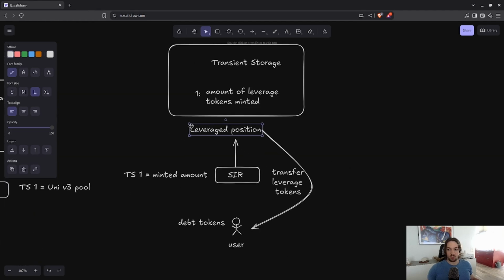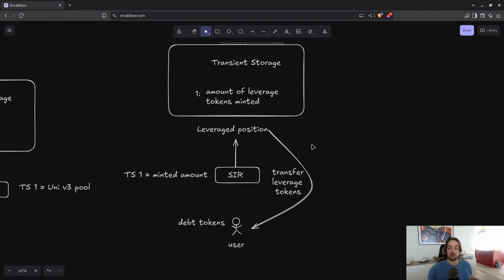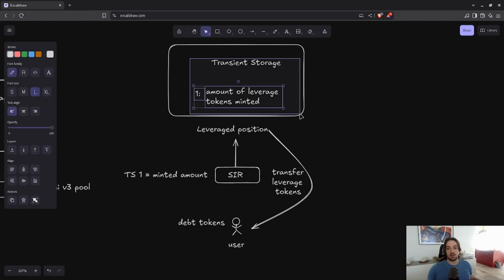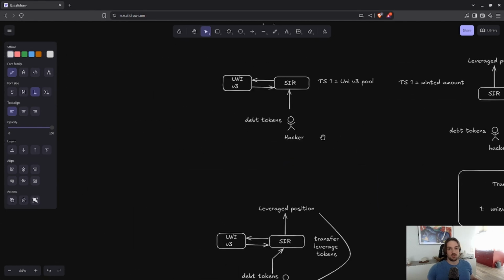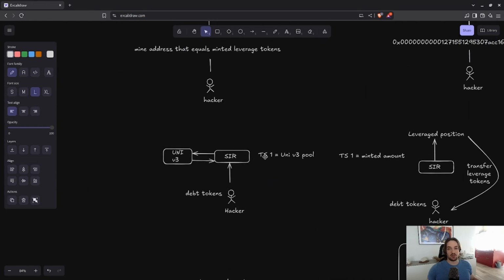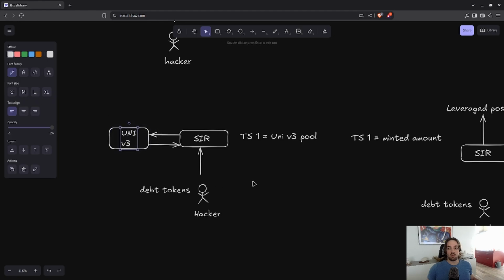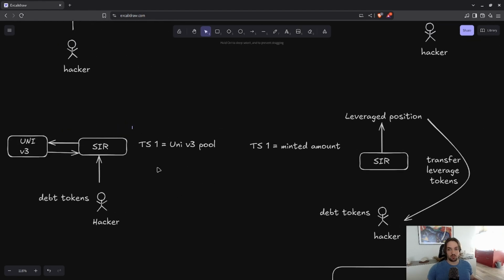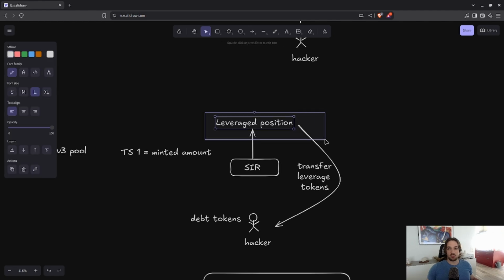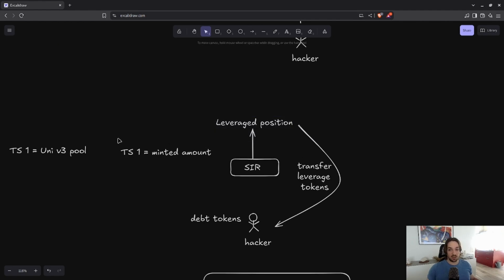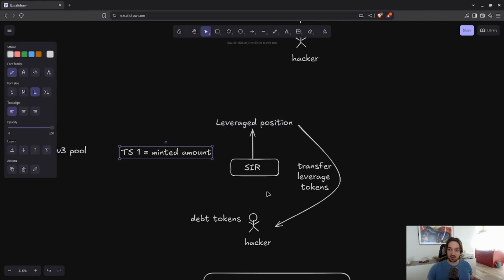Then when we finish the minting and the Uniswap callback, at transient storage 1 the contract will store the amount of leverage token minted. So this allowed the hacker to provide debt token and go through Uniswap v3. Now transient storage is the Uniswap v3 pool. Then make this transfer, and now the transient storage is the minted amount.